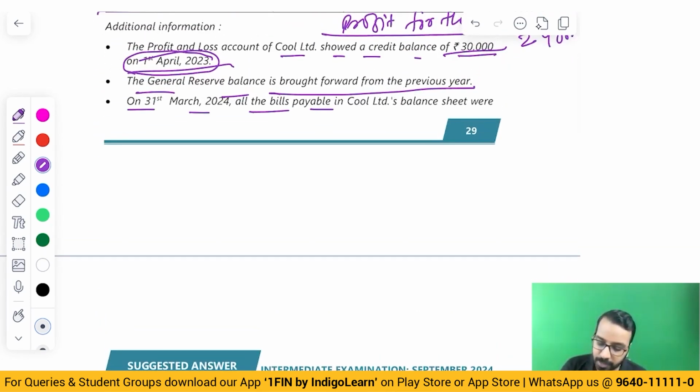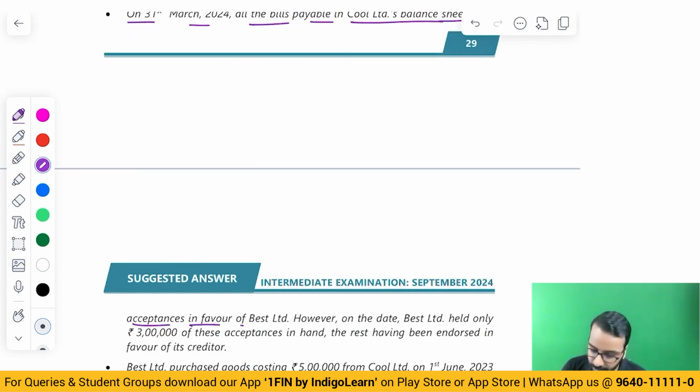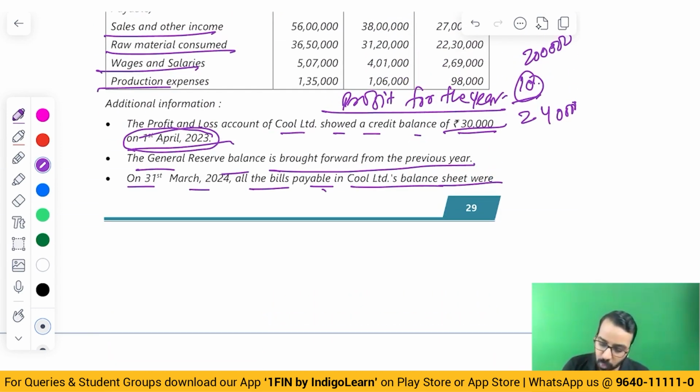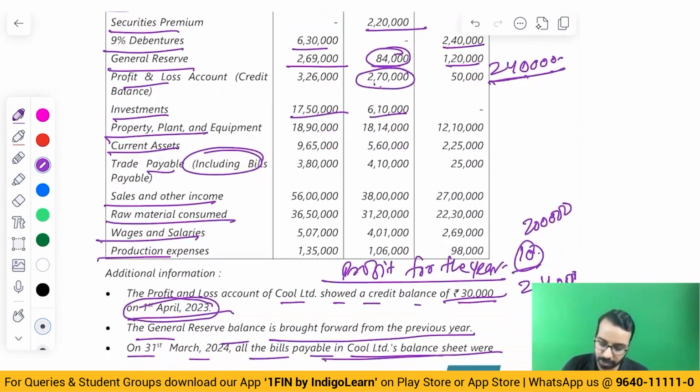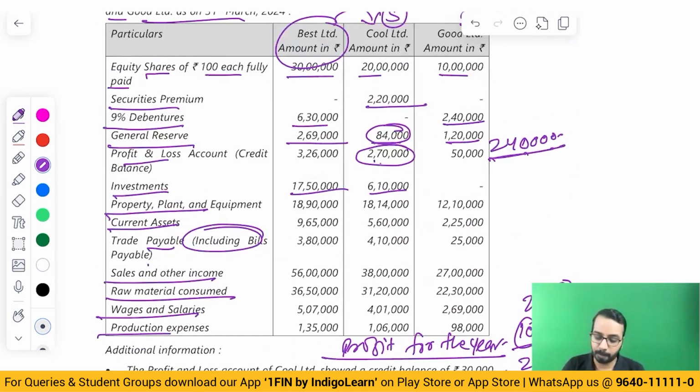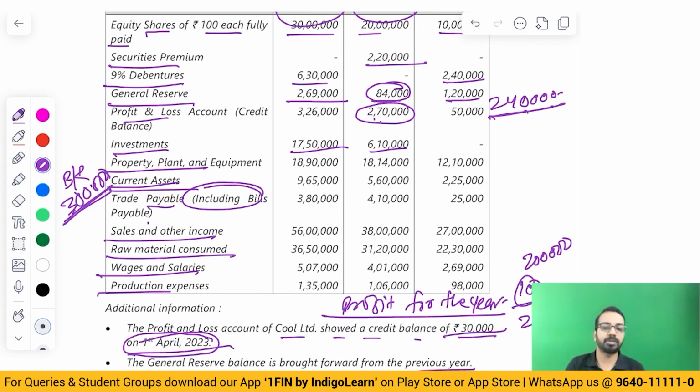On 31st March, all bills payable in Cool Limited balance sheet were acceptance in favor of Best Limited. However, on the date, Best Limited held only 3 lakhs of these acceptance, rest having been endorsed. What is the meaning of this? Cool Limited balance sheet. Who is Cool? Cool is subsidiary. Bills payable. They're saying all bills payable were in favor of Best, but Best had only 3 lakhs in hand. Means Best in its current asset has bills receivable from Cool Limited to the extent of 3 lakhs. Where is balance? Balance is with the creditor or bank, it is gone to the bank. So for intercompany adjustment, only 3 lakhs is relevant.